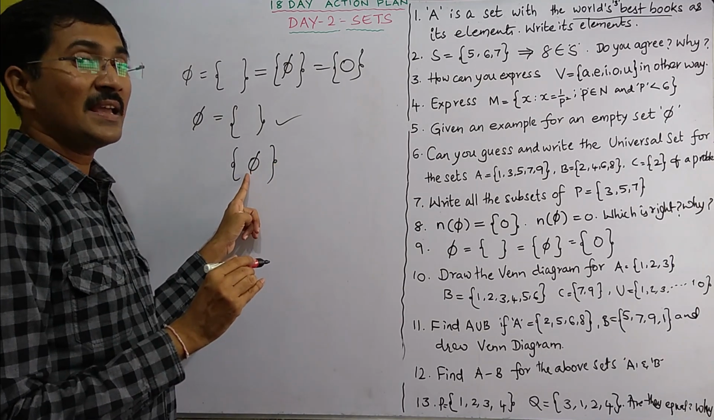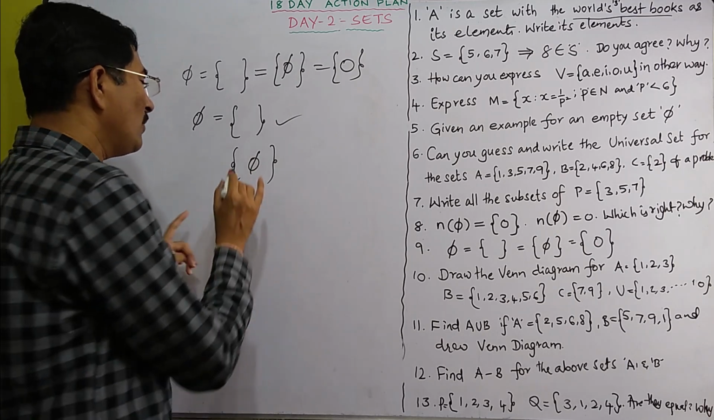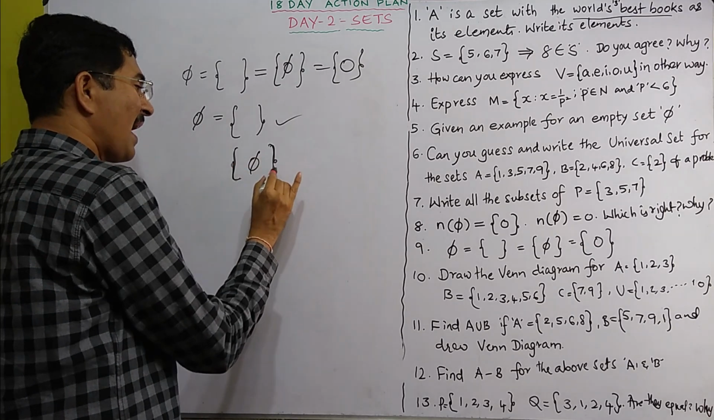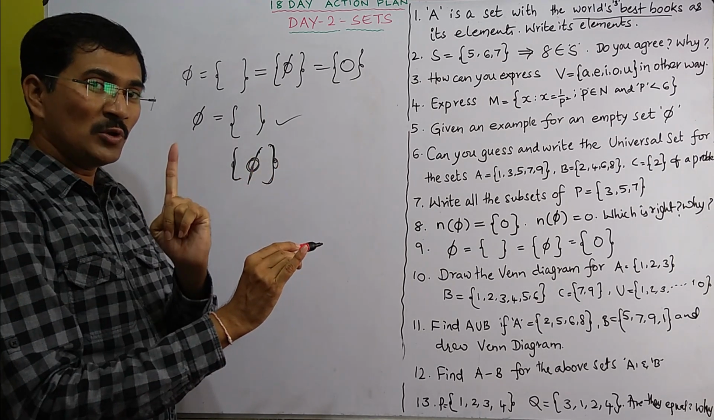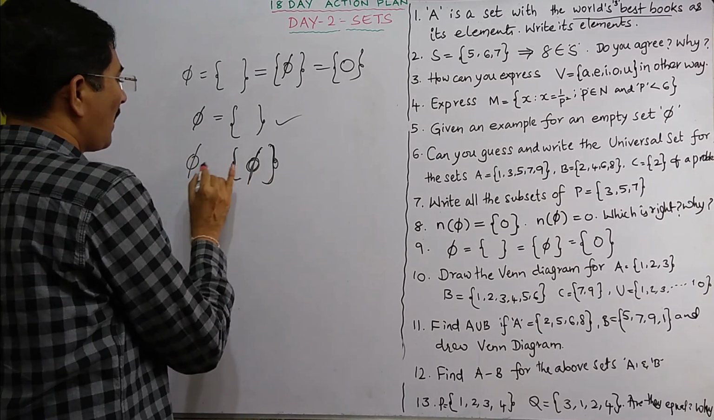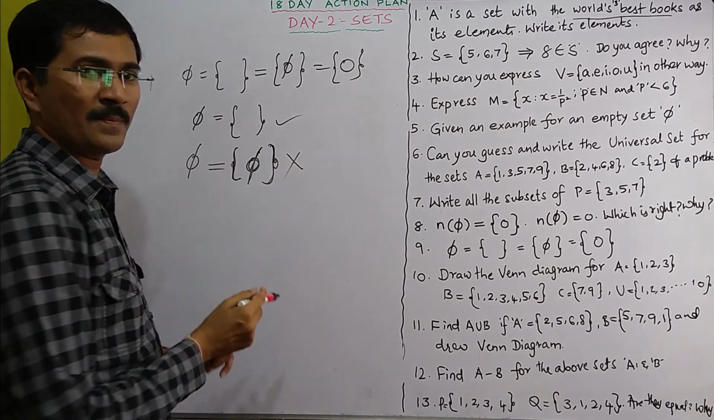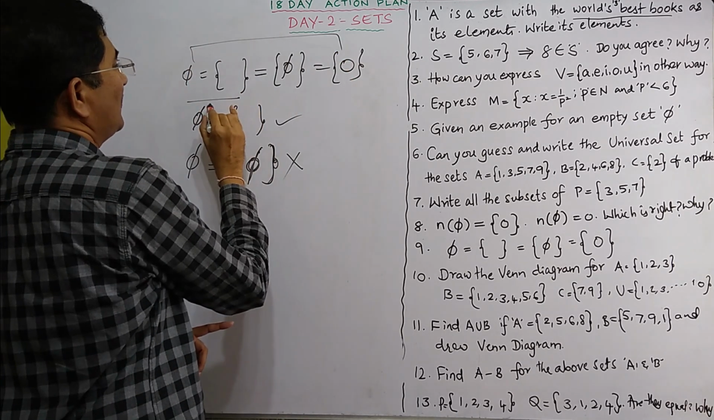But here we have this φ inside it. This φ is an element now. It is not a set. It is an element now. So this is a set having this as element. That means there is one element. But truly speaking, there should not be any element. So this is not proper to write like this. This is wrong. Now what about this one? So this is right. This is wrong.